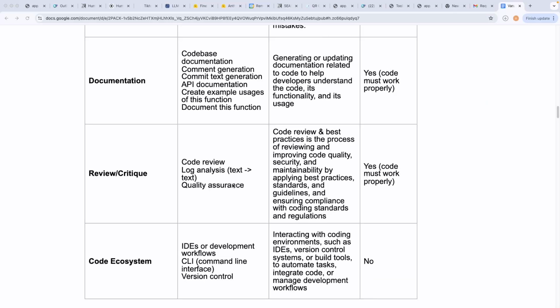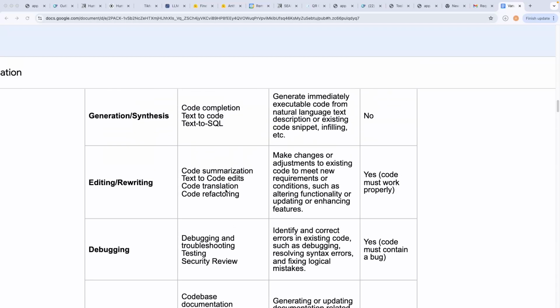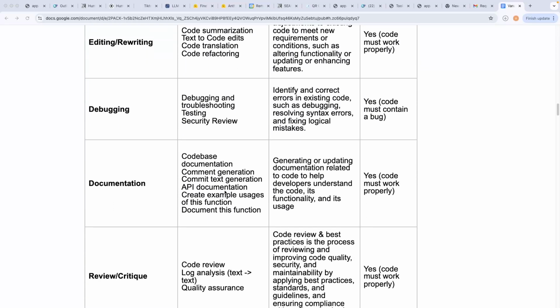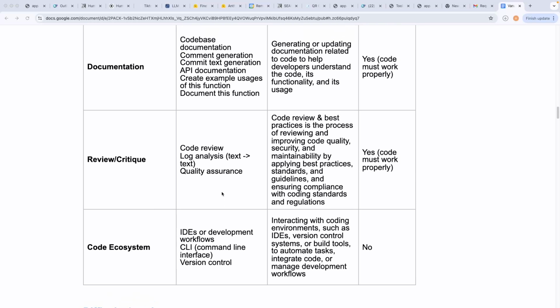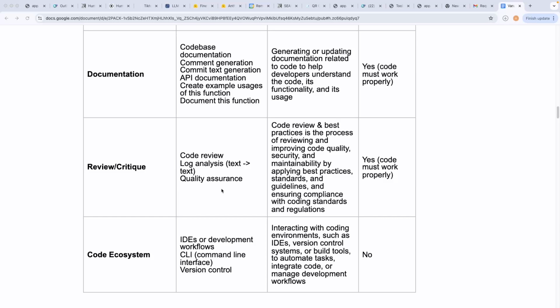In this video, we have gone over the different task categories that we have here. In the next video, we will go over the difficulty levels that are there, and we will discuss what is the difference between these difficulty levels and how you can identify them.